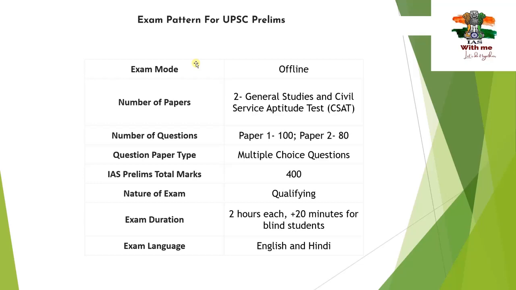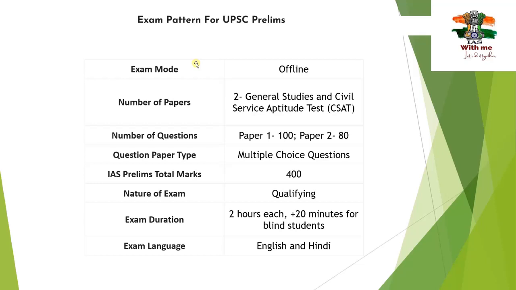So the first one is number of papers. The exam mode is offline. We have to go and visit the different centers allotted for us, and we have to write the exam there. And number of papers in this exam are two: general studies and CSAT paper. CSAT is nothing but civil service aptitude test. So that is CSAT paper. We have two papers, they are general studies paper and CSAT paper. And we are going to cover each and every topic in my videos.